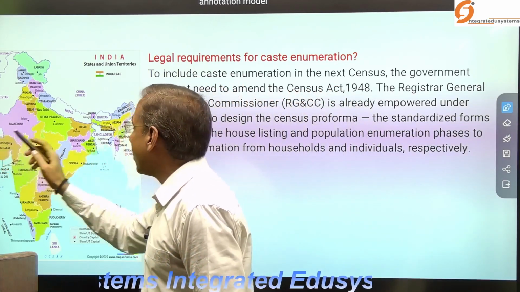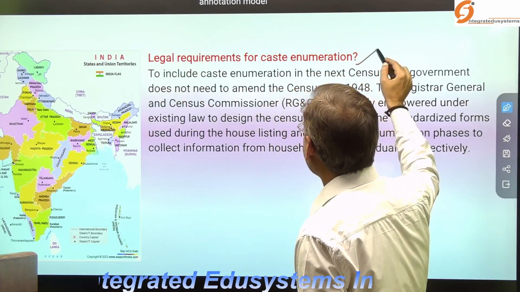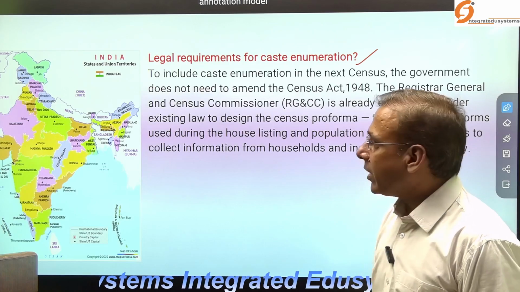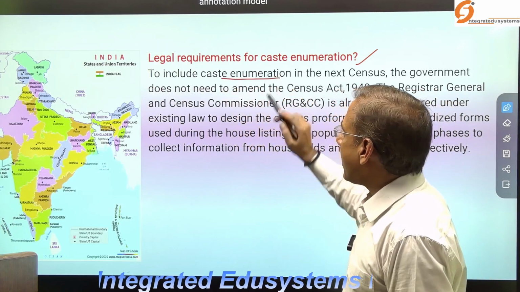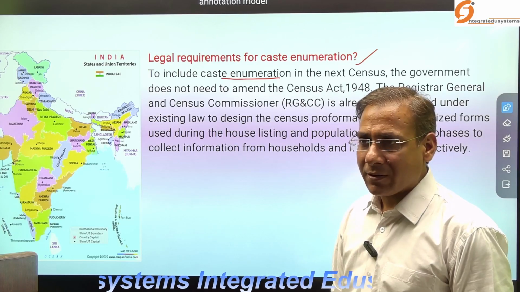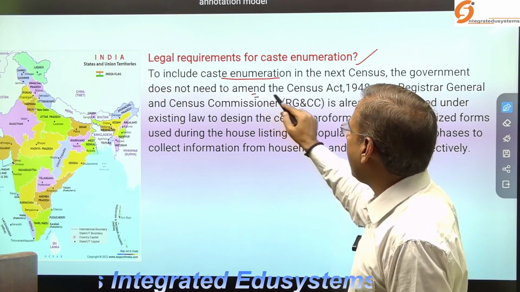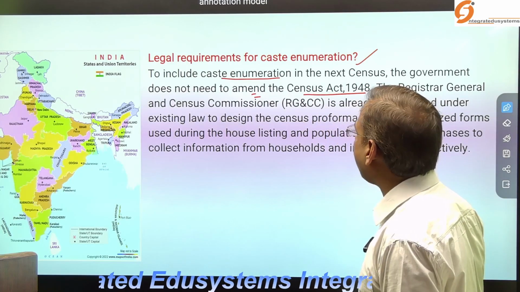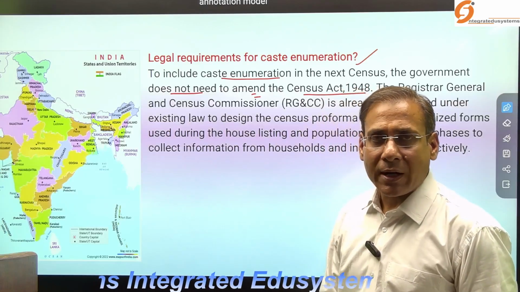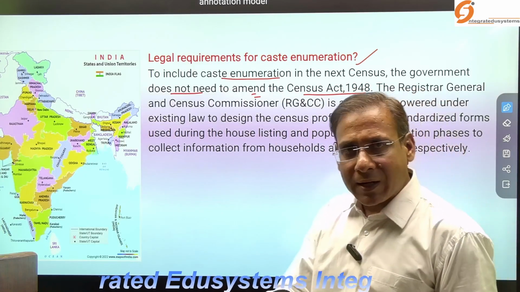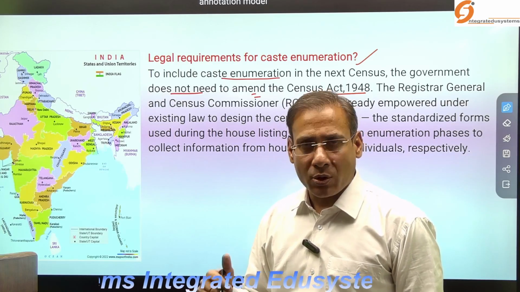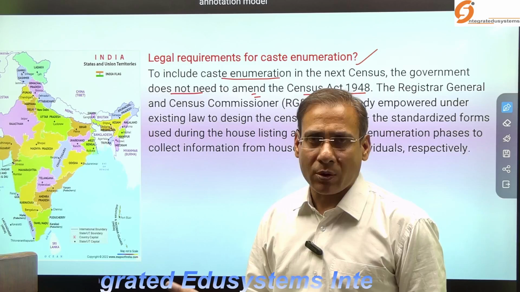As I have said, when you look at the legal requirements for caste enumeration, at the early level, at the level of collecting the data, there is no need to amend the law. So there is no hurry to amend the law.